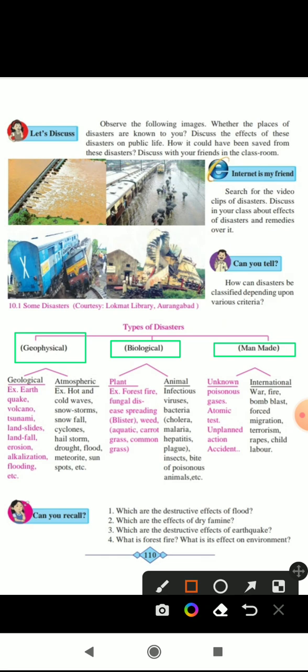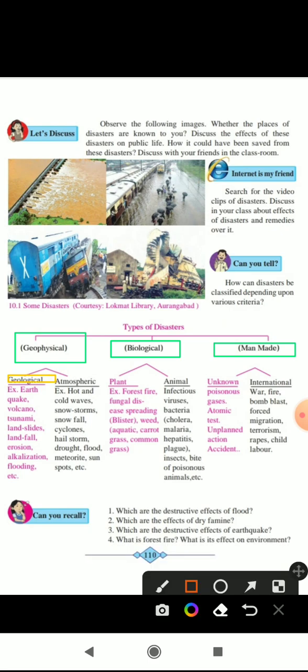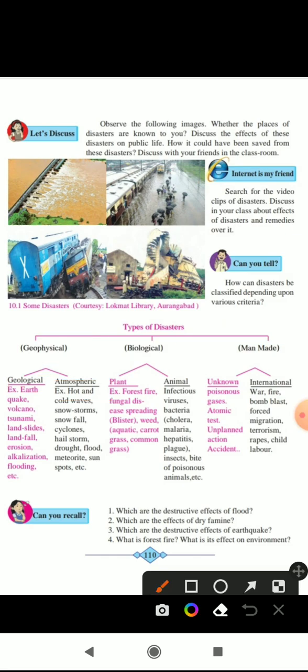The geophysical disaster is again divided into two types, geological and atmospheric. Biological is also divided into two parts. The first one is plant and the second one is animal. Third one is unknown. Fourth one is international.